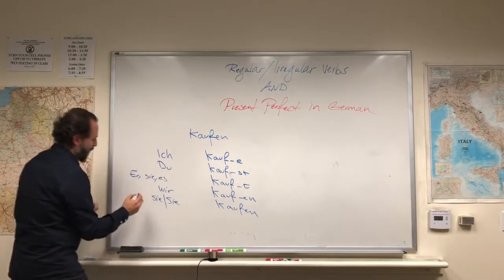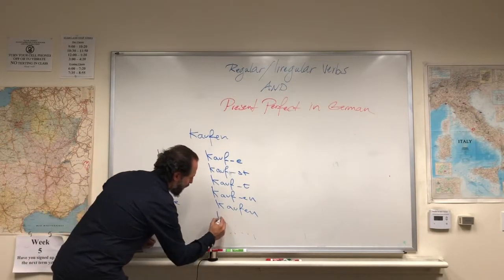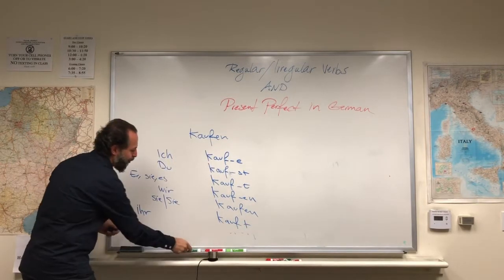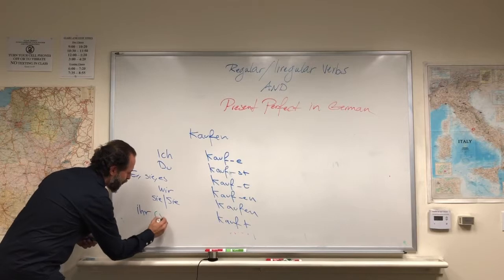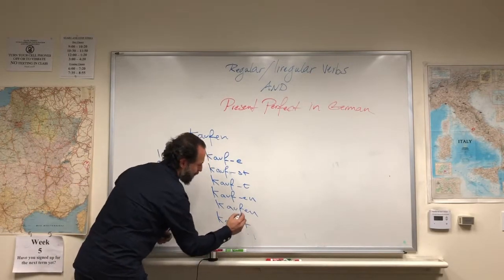Here we have this form, ihr kauft, which is actually the second person plural, you all, meaning you plus one, kauft.